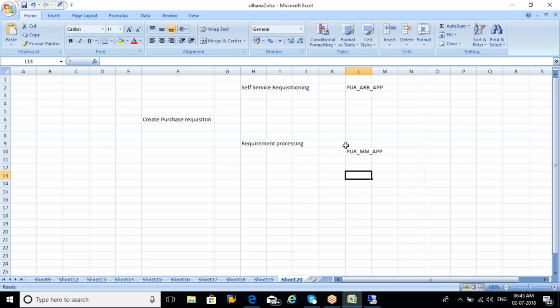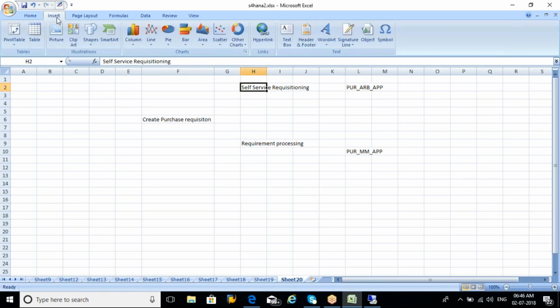Based on your requirement, you need to tell your business guy, I want this app in the launchpad. Normally by default you will get both apps, but say for example you only have an interface with purchase requisitions through Ariba and you don't want to create manually. In such a case you can tell them that you need a purchase requisition app with this technical name. Then they will be able to get the roles and responsibilities for this particular app.